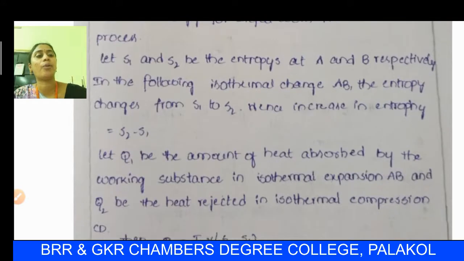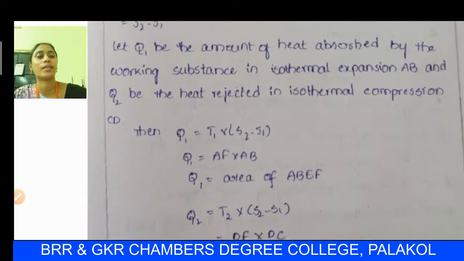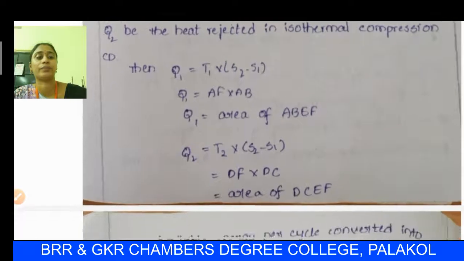Let Q1 be the amount of heat absorbed by the working substance in isothermal expansion AB, and Q2 be the heat rejected in isothermal compression CD. Then Q1 is equal to T1 into S2 minus S1. By the graph, T1 is equal to AF in our diagram, and S2 minus S1 is equal to AB. This is the area of a rectangle, so Q1 is equal to the area of ABEF.